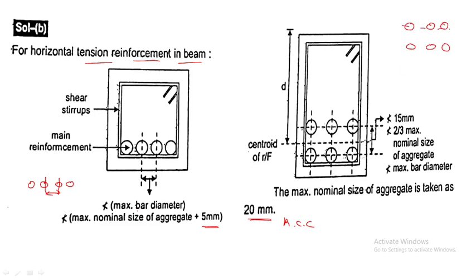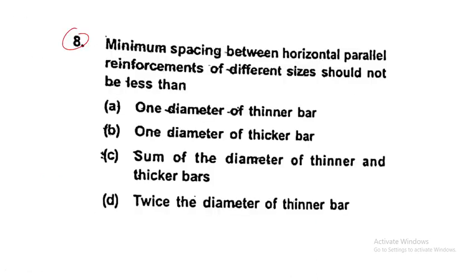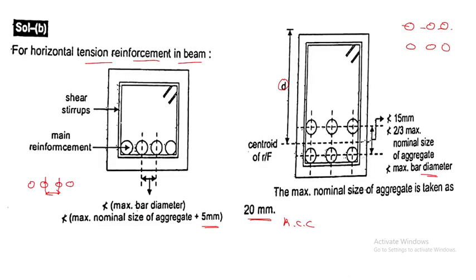So they have told here that the distance between these two, right, this is the effective depth, should not be less than 15 mm or less than 2/3 of maximum nominal size of the aggregate, right? So maximum size of the aggregate and maximum bar diameter. Okay, so the maximum nominal size of aggregate is taken as 20 mm. So the answer for this question is B, right? One diameter of the thicker bar, right?